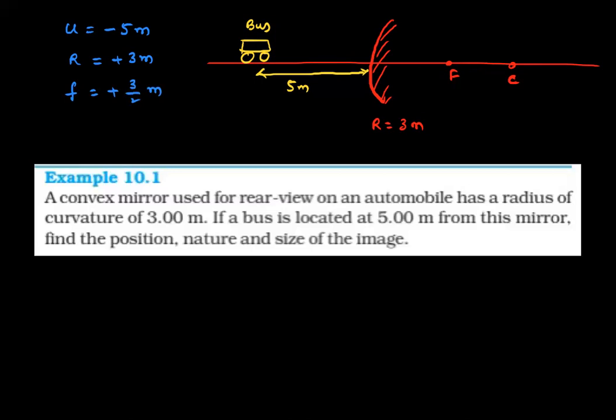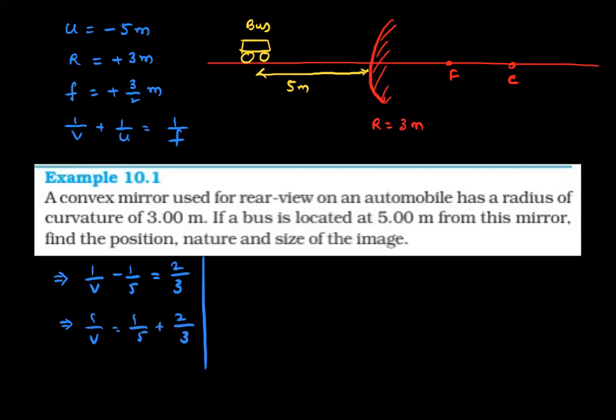Focal length is half of the radius. By the mirror formula, 1 by v plus 1 by u is equal to 1 by f. On substitution, 1 by v minus 1 by 5 will be equal to 2 by 3. Then 1 by v is equal to 1 by 5 plus 2 by 3, which gives 1 by v equal to, taking LCM 15, 3 plus 10. Therefore, v equals 15 by 13 meters.